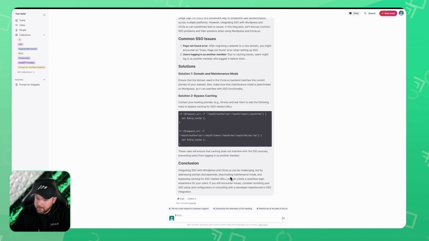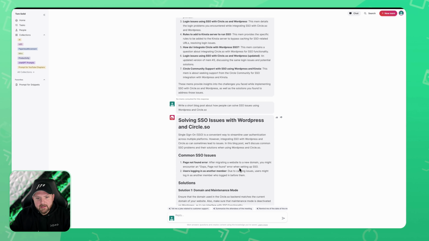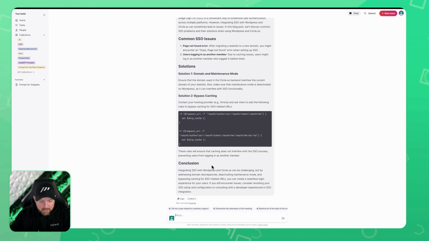This is really amazing. It's something you could have done with the MEM AI already on its own, but I love using ChatGPT, talking to the AI in order to have a discussion and then have a thought process and keep going with the things. And I think here as well, this is a great way. So now it's really worth capturing information that you think may be useful at some point.